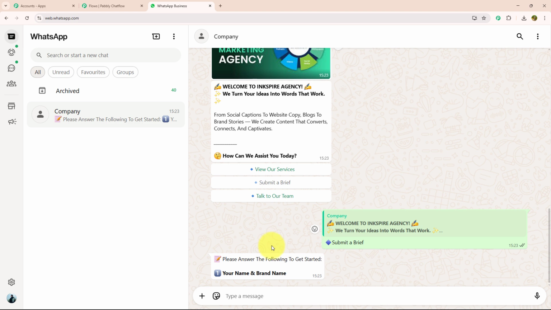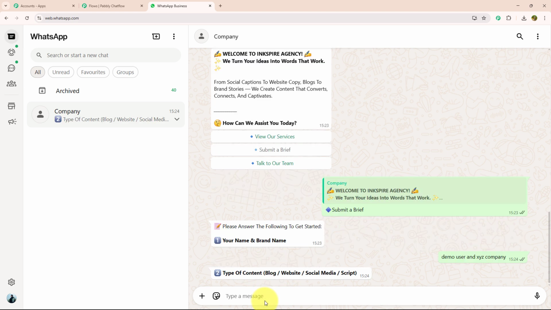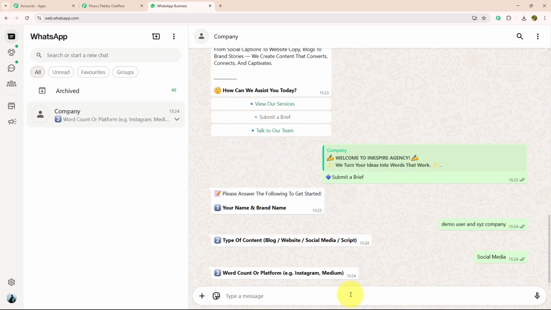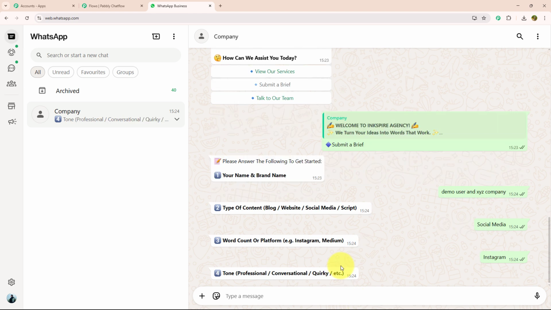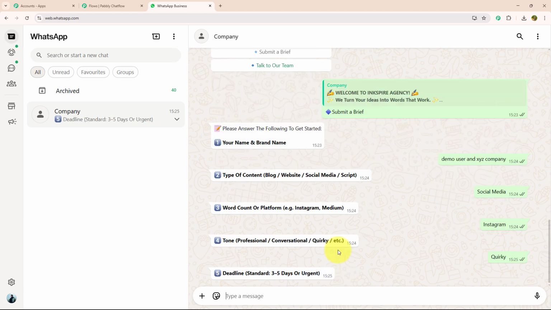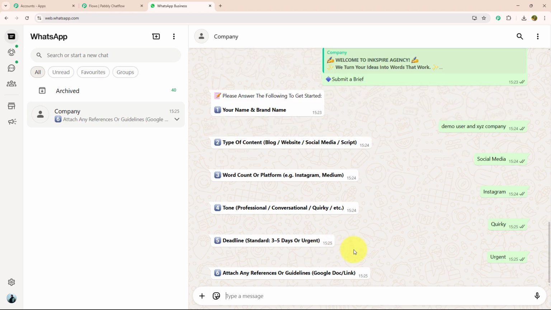To submit my brief, they want a few details like my name and brand name. After that, they want to know about the type of content. Now they want to know about the platform. After that, they want to know about the tone. Fifth question, they want to know about the deadline. Sixth question, they want to know about the attachment or guideline.